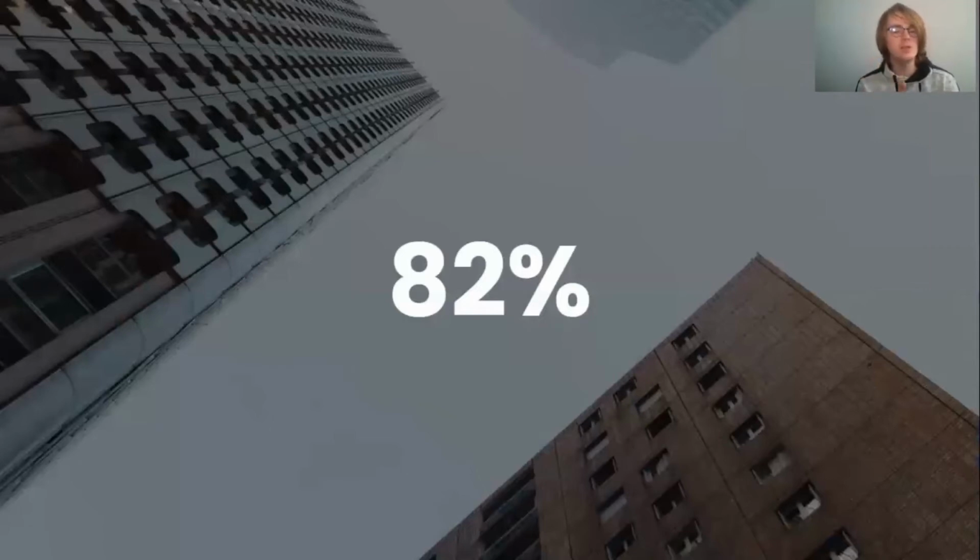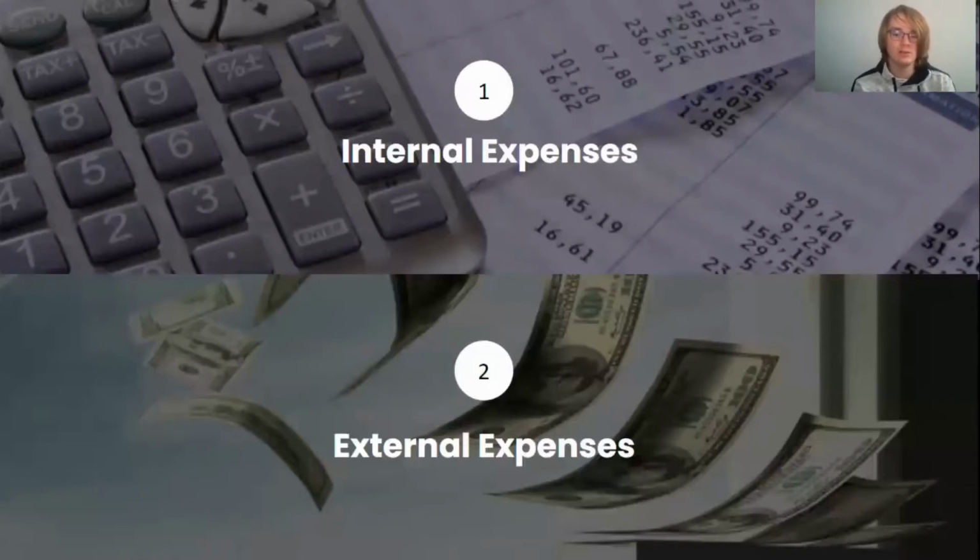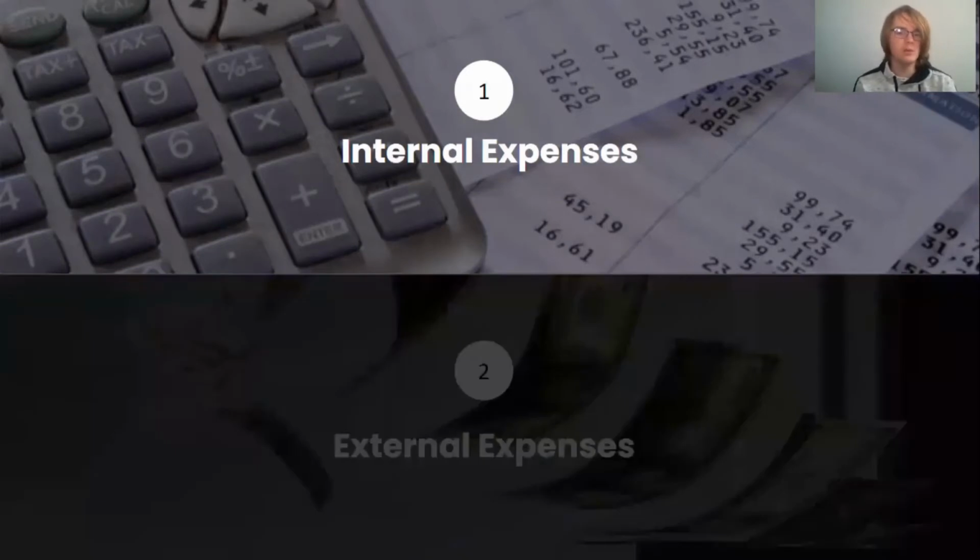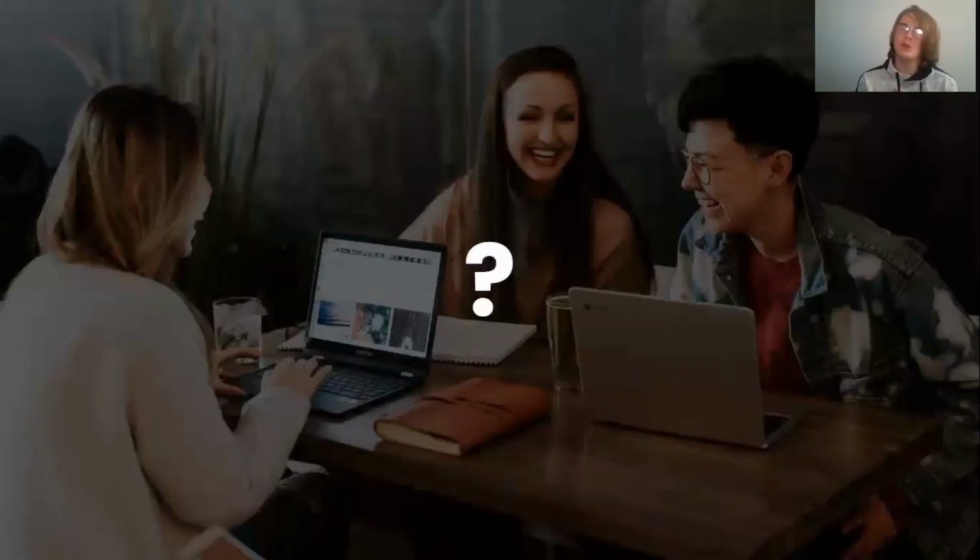And there are two factors that affect this: internal expenses and external expenses. Internal expenses are things like payroll, and external expenses are things like cost of materials, cost of shipping. I'll be focusing on internal expenses because we have much more control over internal expenses rather than external expenses. So, how can we manage our internal expenses so that we do not go out of business and can make money?